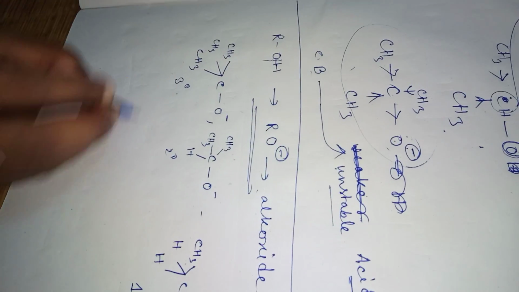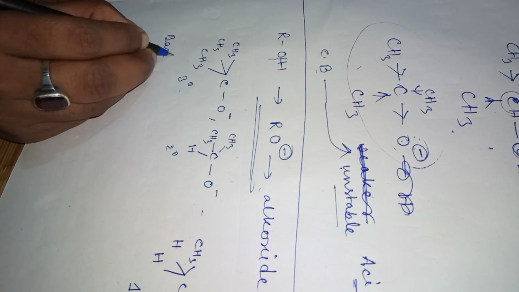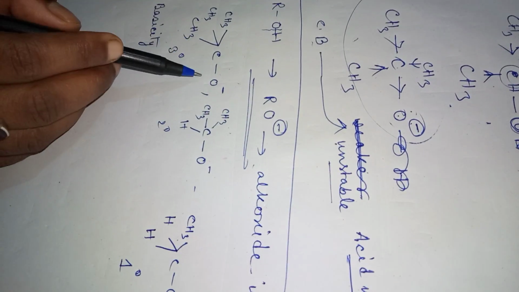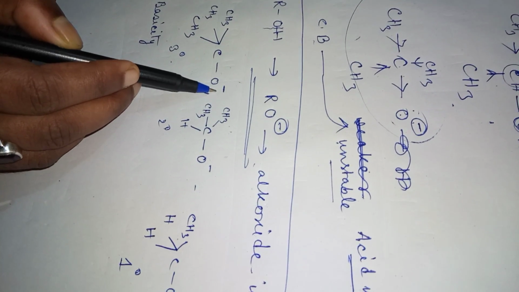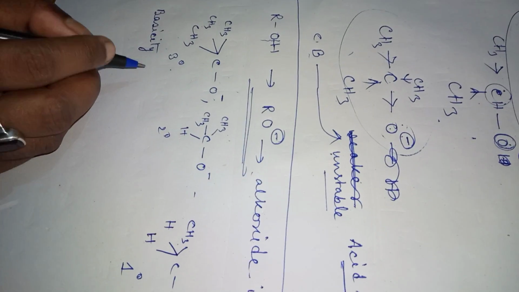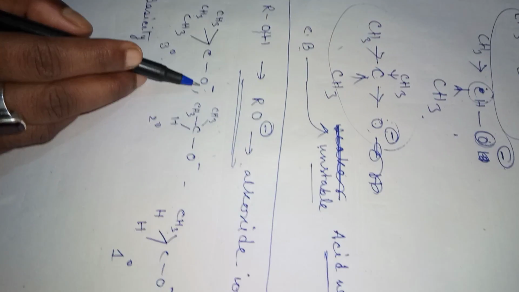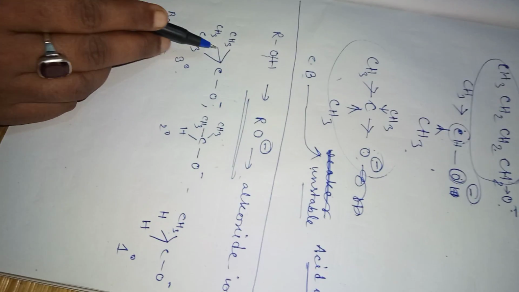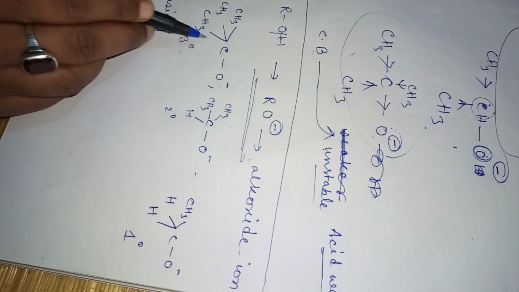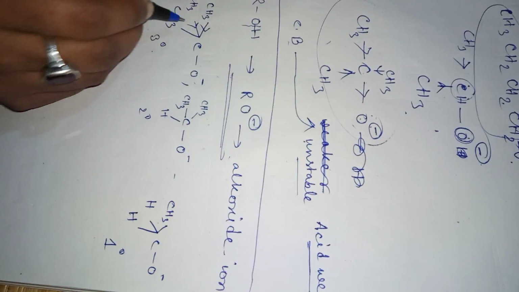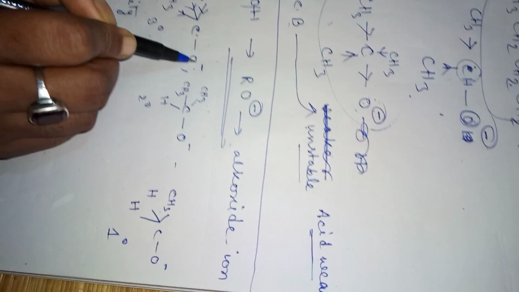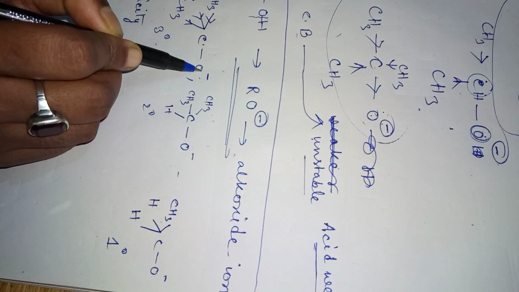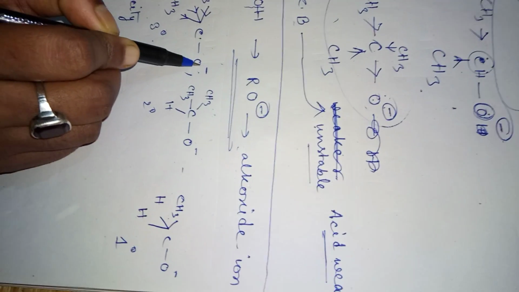Now if we compare their basic character, what is basic character actually? Basicity means how easily it can accept the proton. So which one will accept the proton more easily? Which one will have the high electron density? In the tertiary alkoxide ion, due to the plus I effect of the alkyl groups, the oxygen will have maximum electron density and hence it has the maximum tendency to accept the H plus ion.